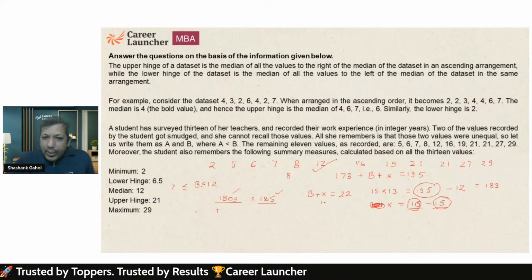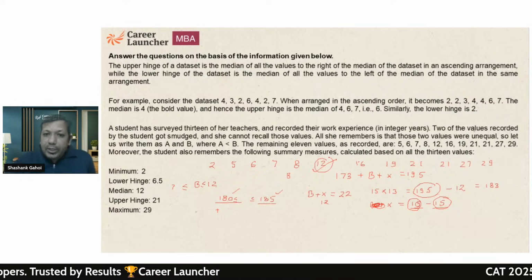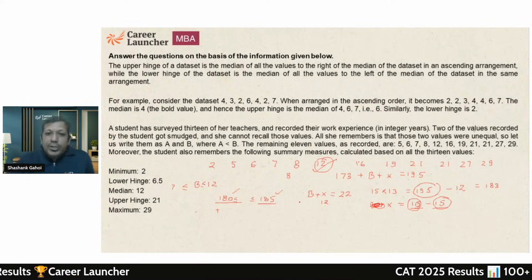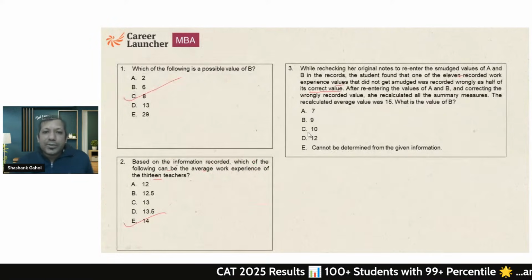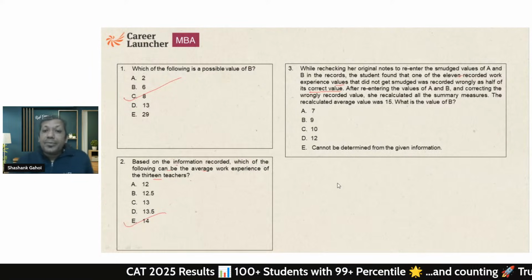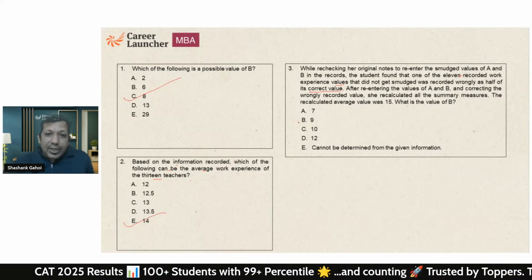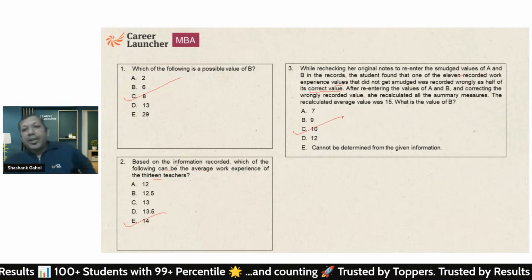So if X is 12, because 12 has been doubled, what is the value of B? B should be 10. There is no other value. So answer of this question is going to be option C. That is C is 10. And we can directly get the answer.